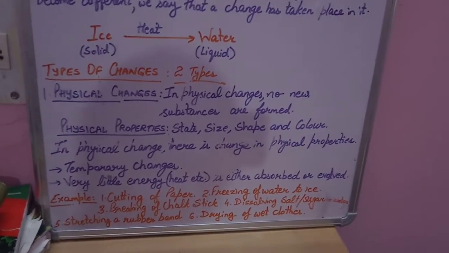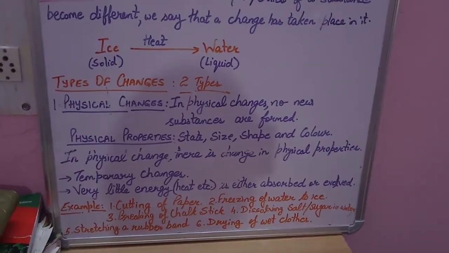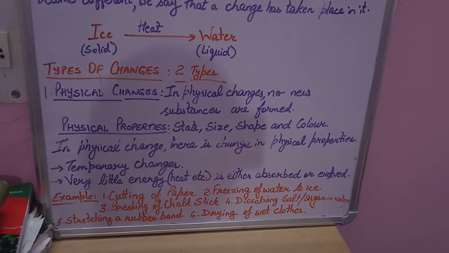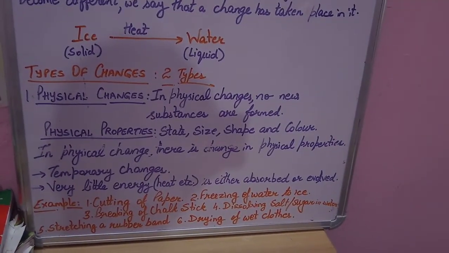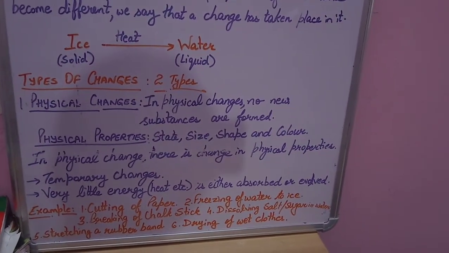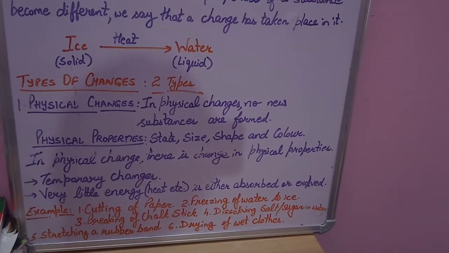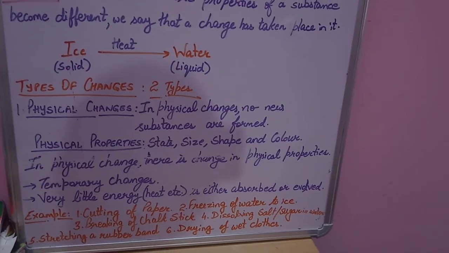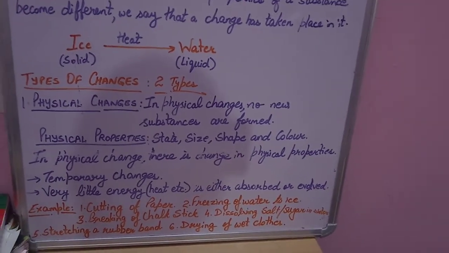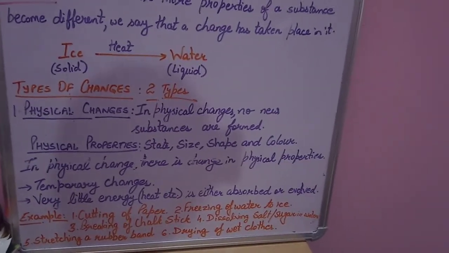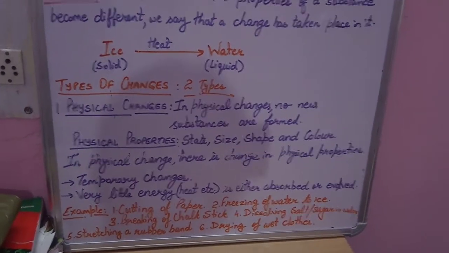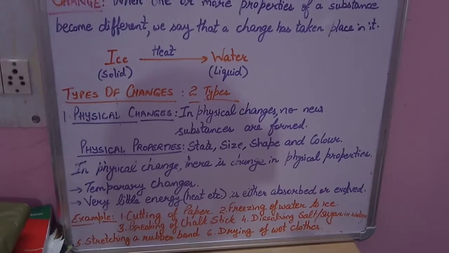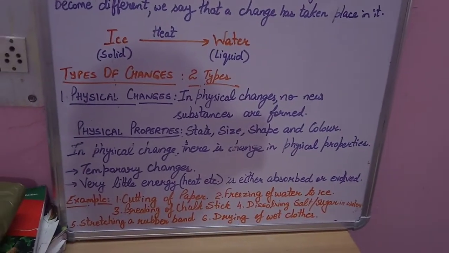Dissolving salt or sugar in water. Salt or sugar we can dissolve in water. After some time, the salt or sugar completely dissolve in water. So this is a temporary change. The salt and sugar were already there in the water, only the form has changed. Earlier you were able to see the sugar, you were able to see the salt which was present in water, but when you dissolved it, you are unable to see the salt or the sugar.